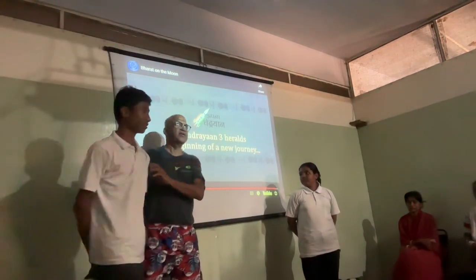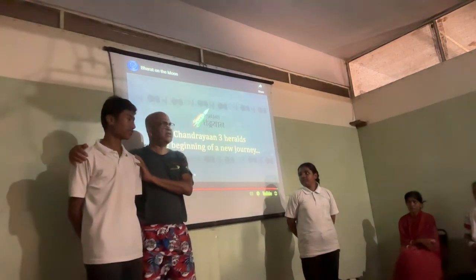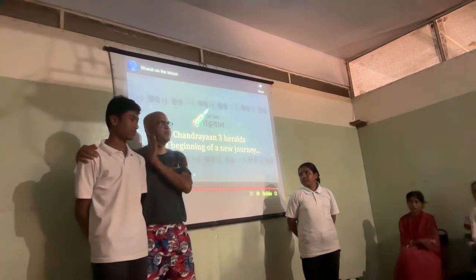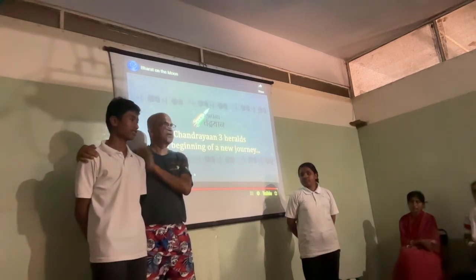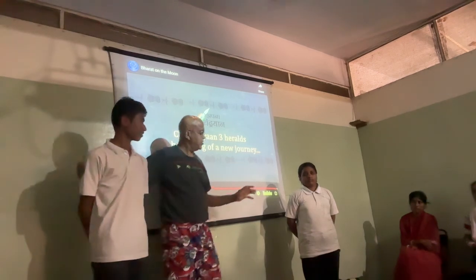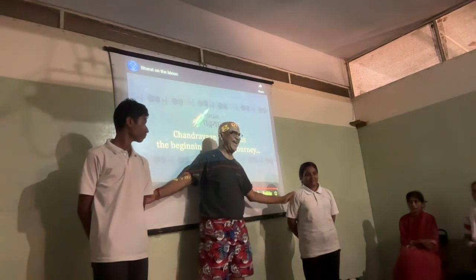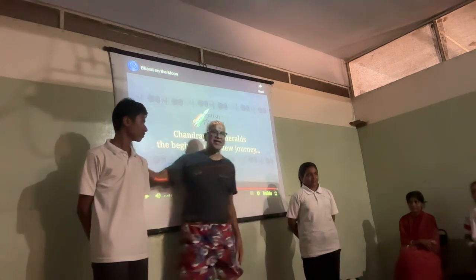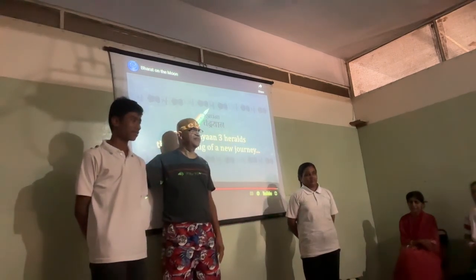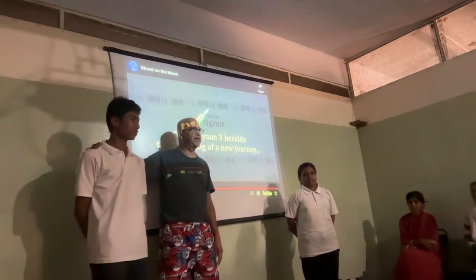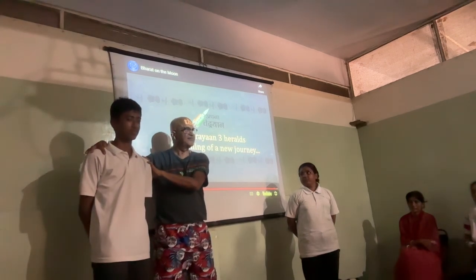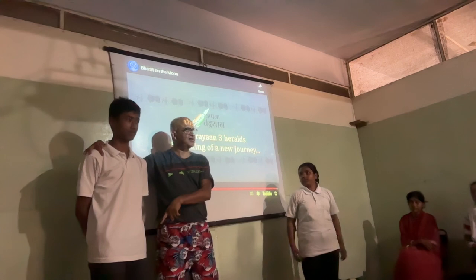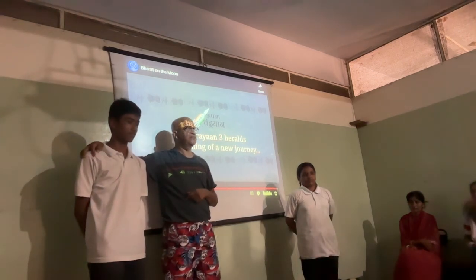See, I will talk in English, right? This is a human being, and this is the moon. This is a moon. You understand? This is a human being. Now, what happens is that this human being lives on earth, and below him is the earth. He is living on the earth and that's the moon.